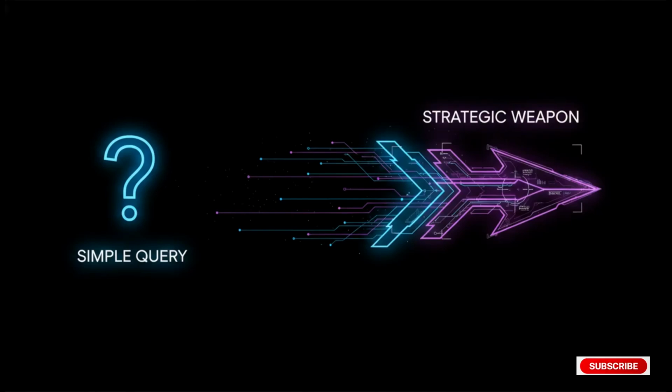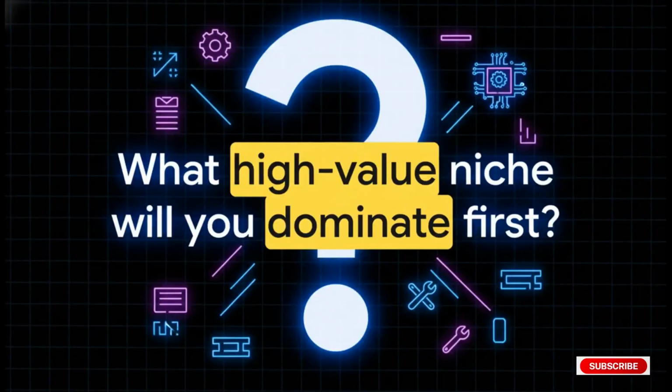And that, right there, is the power of prompt architecture. We've just turned a simple little query into a strategic weapon. You're no longer just asking questions. You are deploying an expert intelligence to perform a high-value mission and deliver back an actionable battle plan. So there you have it. You now have the framework, you have the tools, you have the blueprint. The only real question left is, what high-value niche are you going to choose to dominate?